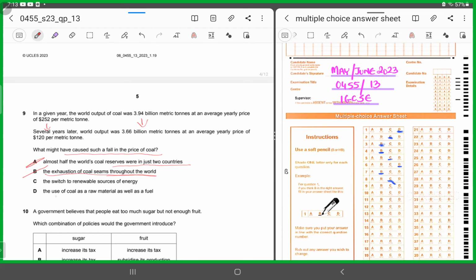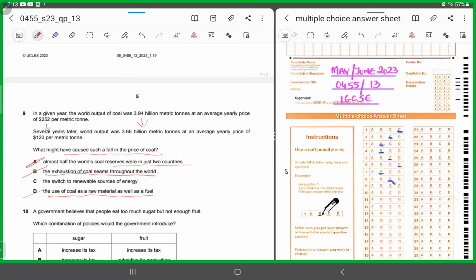D says the use of coal as a raw material as well as a fuel. If the coal was being used as a raw material as well as a fuel, there would have been an increase in the demand. So the consumption should have risen, and the output should have risen and not fallen. Because if there had been an increase in demand, people would have been demanding it more. So D could also not be the situation.